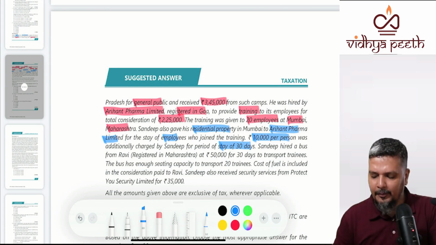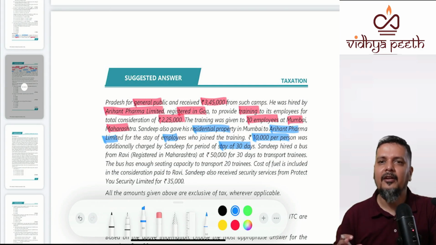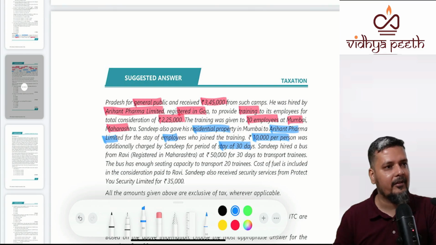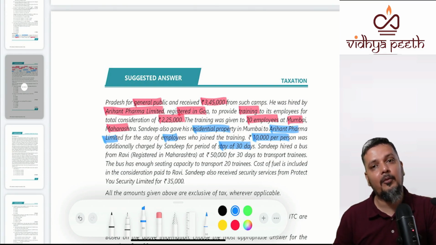It is not for every day. 10,000 per person for 30 days, for 20 employees. So this is not a training service. This is renting of immovable property.